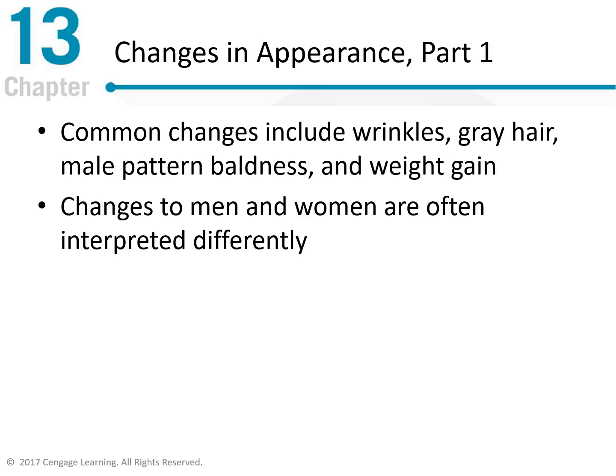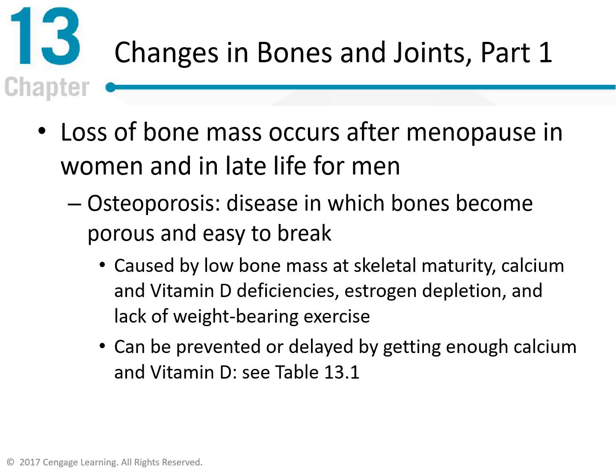Common changes include wrinkles, gray hair, male pattern baldness, and weight gain. Changes to men and women are often interpreted differently. There's less bone mass, which occurs after menopause in women and in late life for men. Osteoporosis is a disease in which bones become porous and easy to break. This is caused by low bone mass and skeletal maturity, and calcium and vitamin D deficiencies. It can be prevented by getting enough calcium and vitamin D.